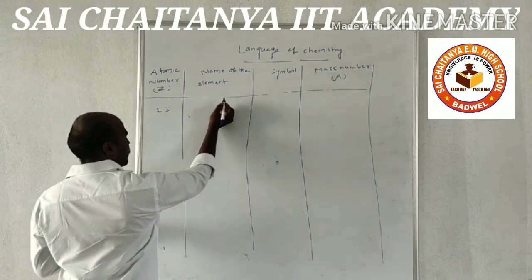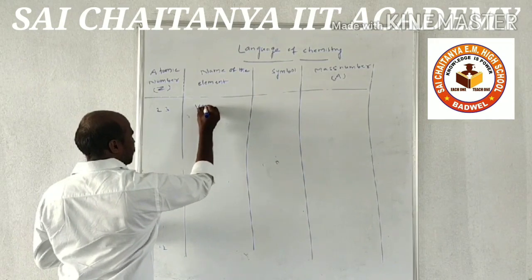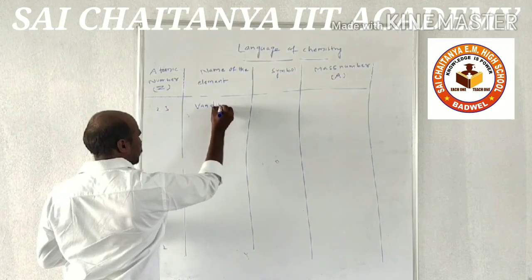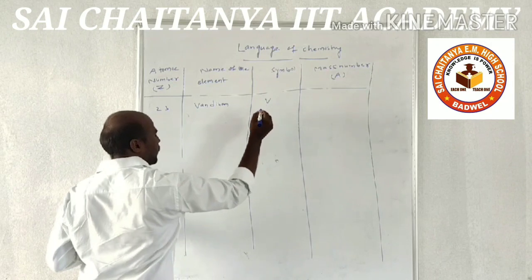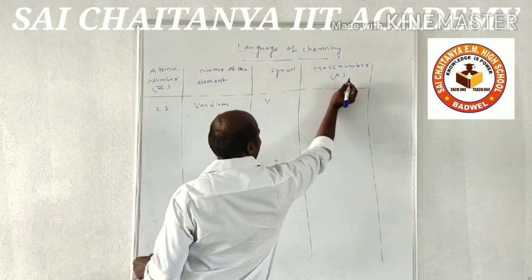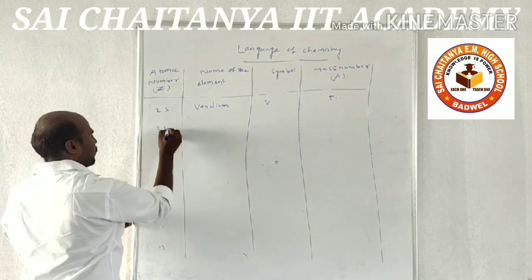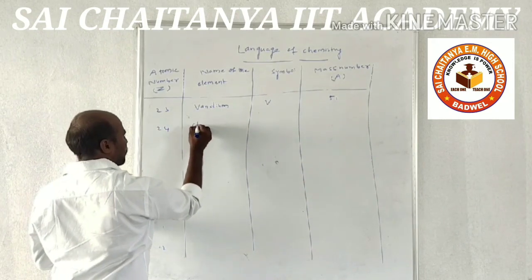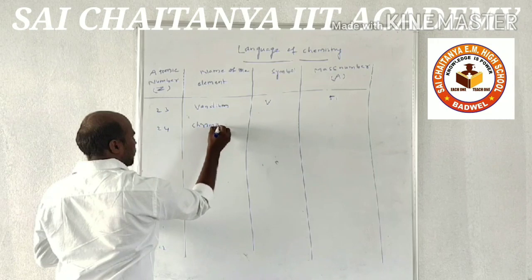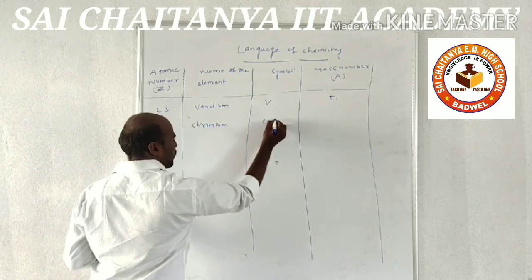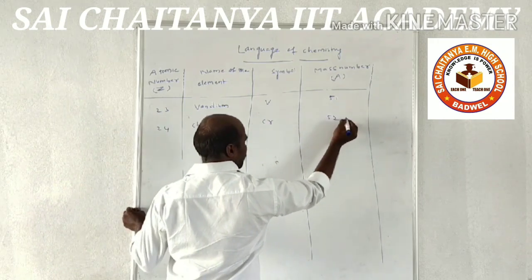23rd, vanadium, symbol is V, and mass number is 51. 24, chromium, symbol is Cr, mass number is 52.